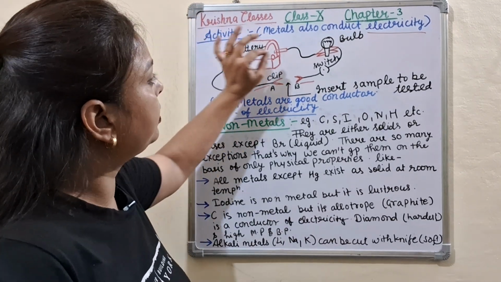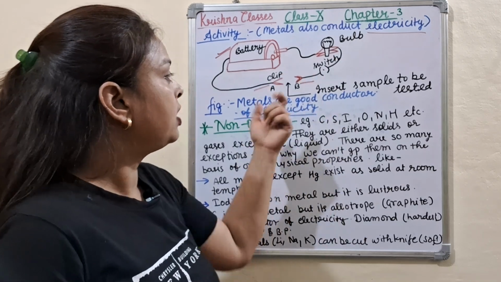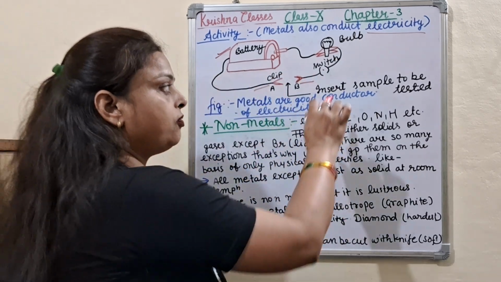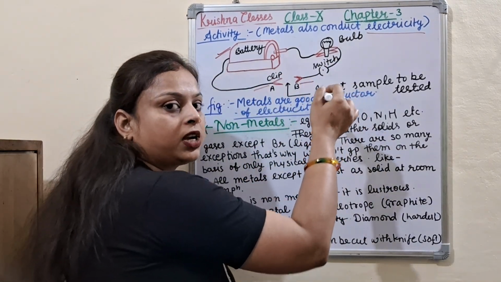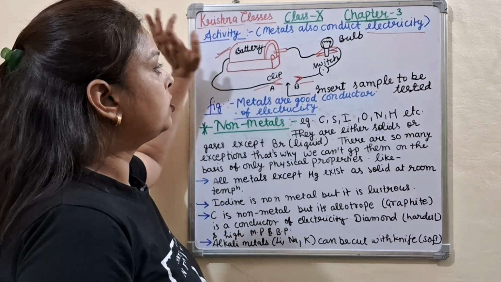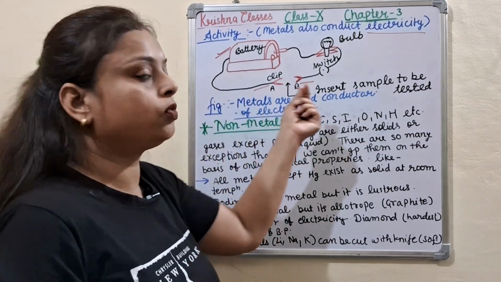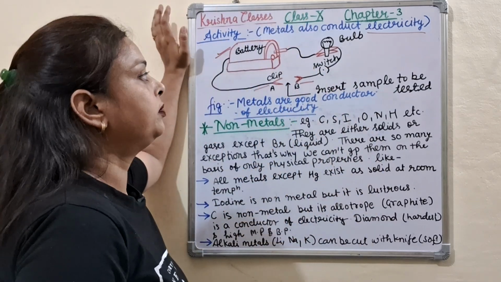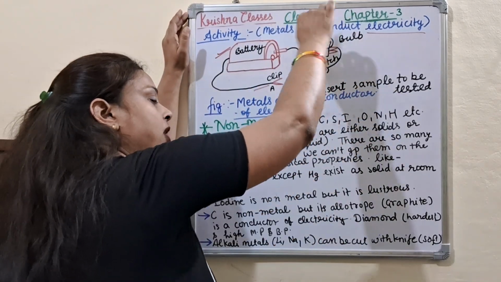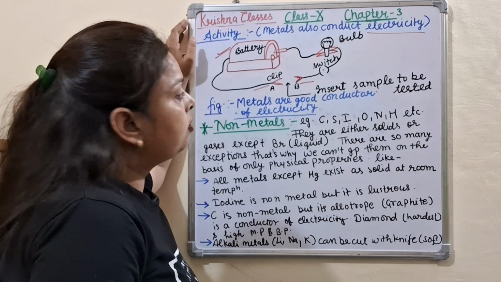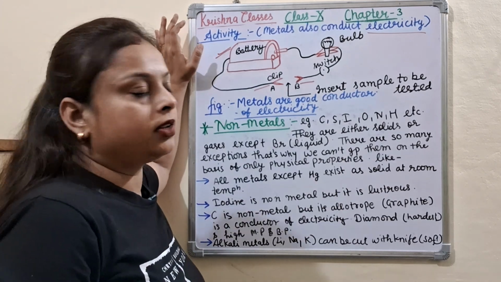The battery is connected with a bulb and switch, and here a clip is present, and we insert some sample of the metal. When we switch on, then the bulb glows. So metals conduct electricity also.